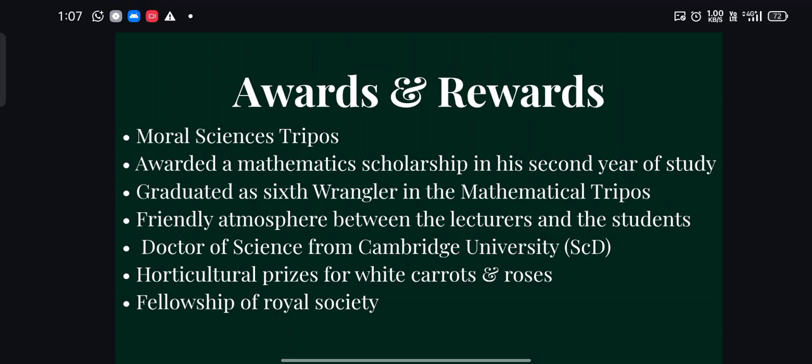Okay, also I told earlier that he was interested in farming. His white carrots and roses were very famous, and during those times every locality would give prizes for people who were good at farming, and he had won that horticultural prize. Okay, and he also got a fellowship of the Royal Society.